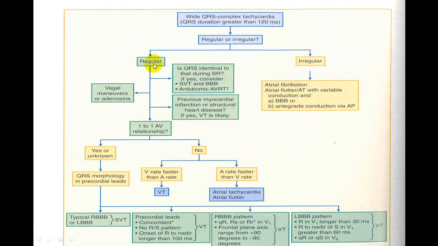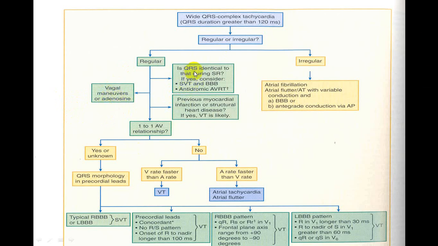Why? If it is regular, now there is a problem. So if I want to make out early, even before I make an attempt to look at an ECG, and now I want to confirm it, what I'll do, simplest, I'll give a vagal maneuver or I'll give adenosine. This I'll attempt if the person is stable. If I give a vagal maneuver, that is carotid sinus massage or Valsalva maneuver or Muller's method, etc., or I give adenosine IV, I'll have to wait for 5 to 6 seconds.